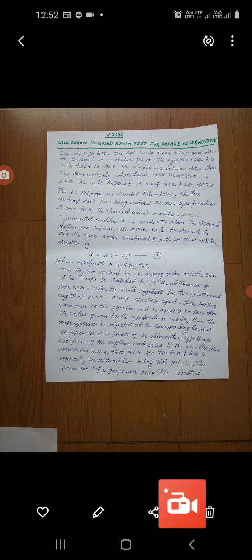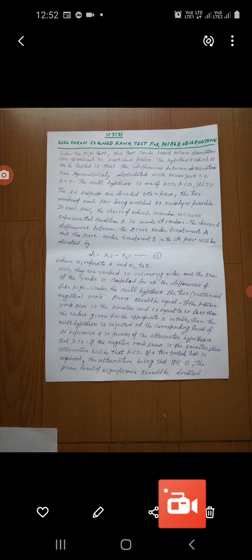Similarly, if the negative ranks sum is the smaller, then the alternative hypothesis will be that mu is less than 0.